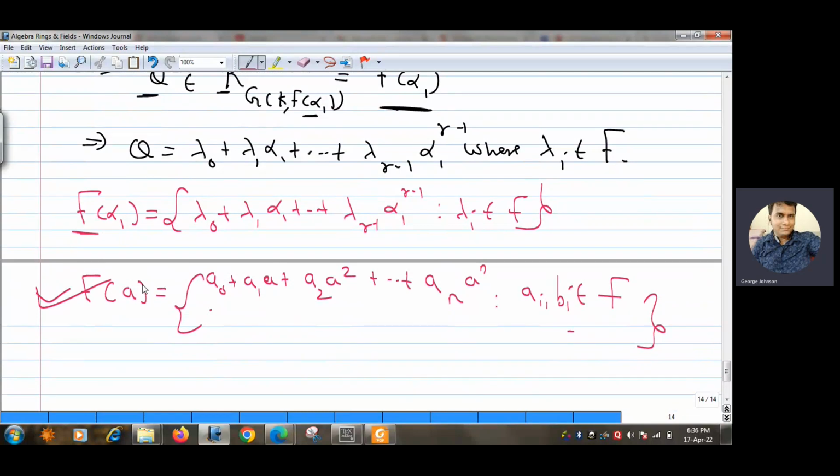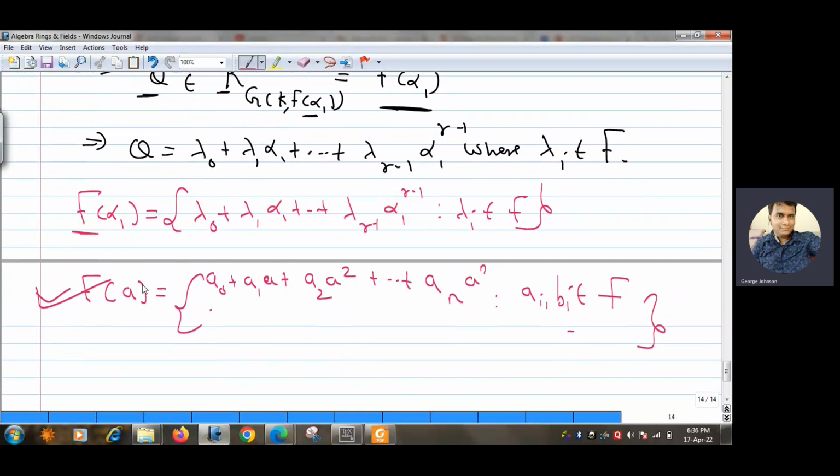If you remember, we proved that in unit 3. To be precise, I will mention the exact theorem, theorem 2.1.20 according to the numbering of my lecture notes. It says that if a is algebraic of degree n over F, then the dimension of F(a) over F is nothing but n.